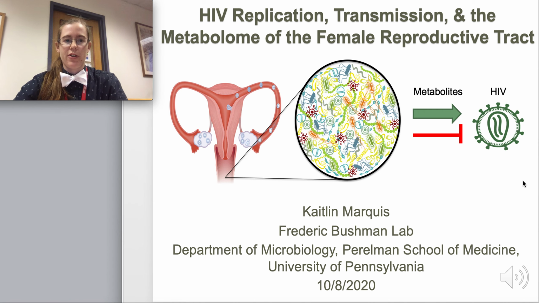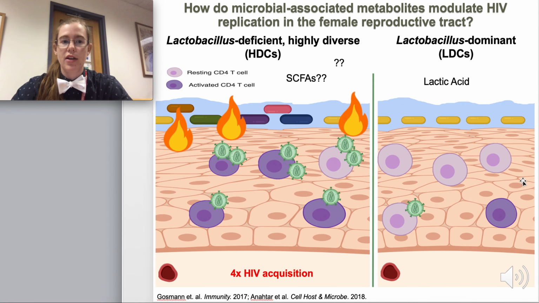Kaitlin Marquis. I'm a graduate student in Rick Bushman's lab at UPenn, and I'm here to talk to you today about my project on HIV replication, transmission, and the metabolome of the female reproductive tract. So I'm really interested in trying to understand how microbial-associated metabolites can modulate HIV replication in the vaginal tract.